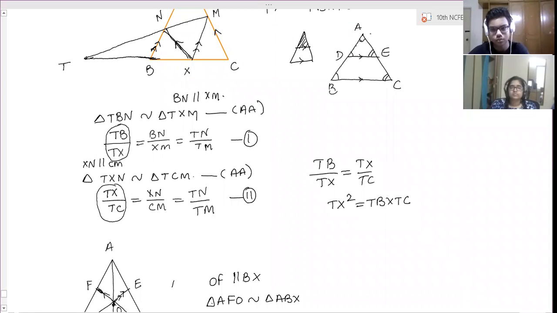Clear? The teachers will cut marks if you have written the reason as BPT and you have written the ratio as AD by AB is equal to AE by AC. Then you will lose marks. Clear?